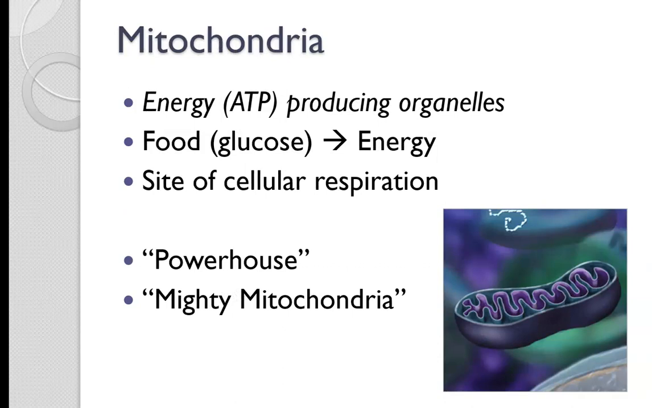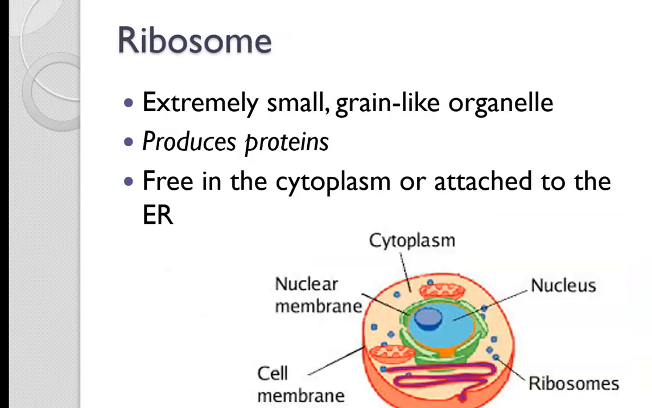And the mitochondria, the mighty mitochondria, is the powerhouse of the cell. It provides energy for the cell. It's the site of cellular respiration, and cellular respiration is the process in which food is broken down into energy. And we're going to learn more about cellular respiration later on. All right, and mitochondria is found in both plant and animal cells.